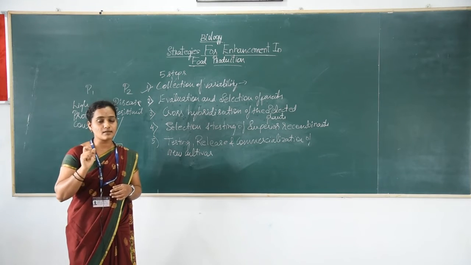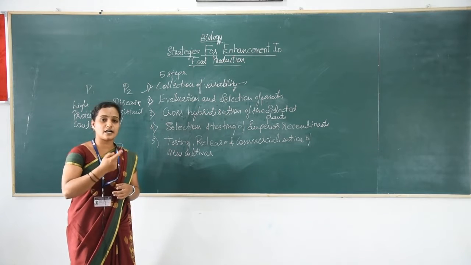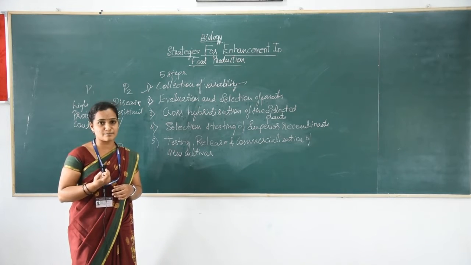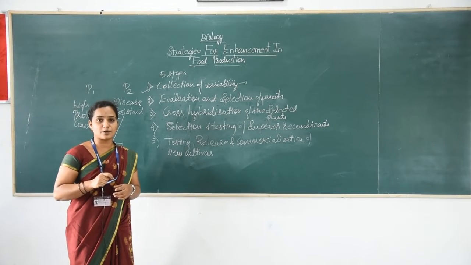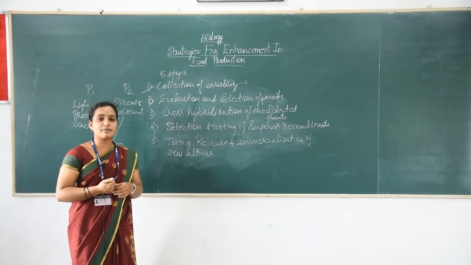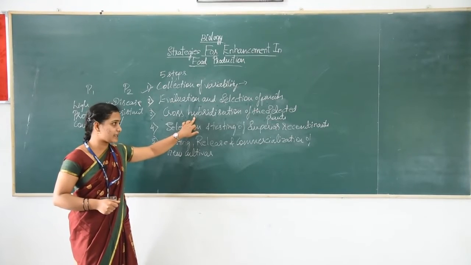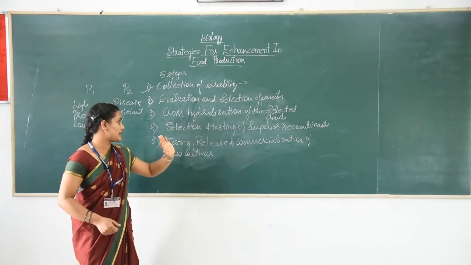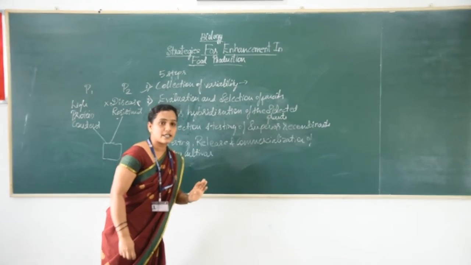After the female reproductive part has matured, we brush the pollen grains onto it and hybrids will develop. That is about the cross hybridization of the selected parents. Next is selection and testing of the superior recombinants.